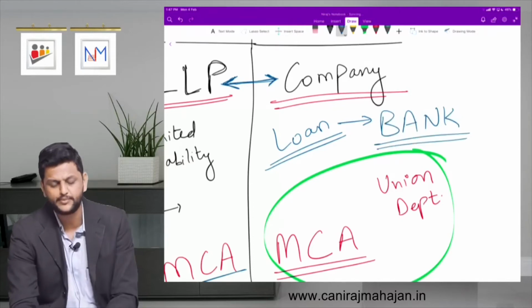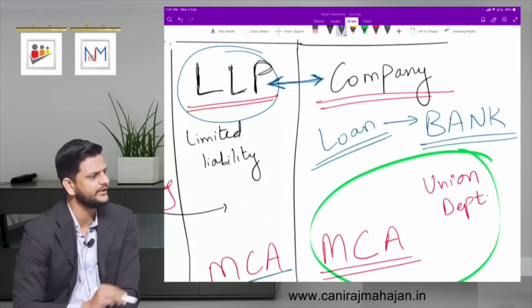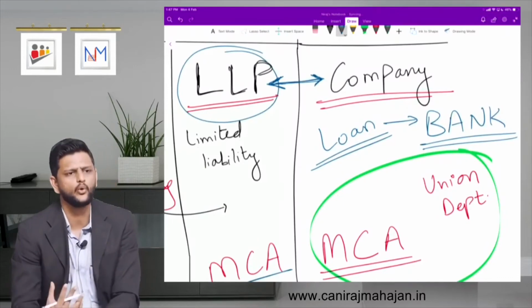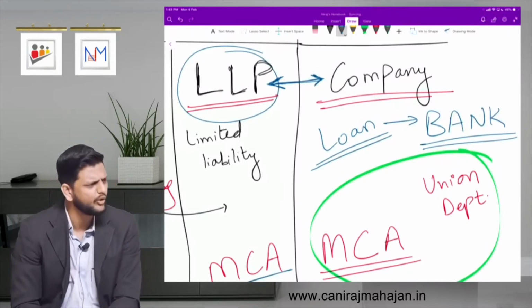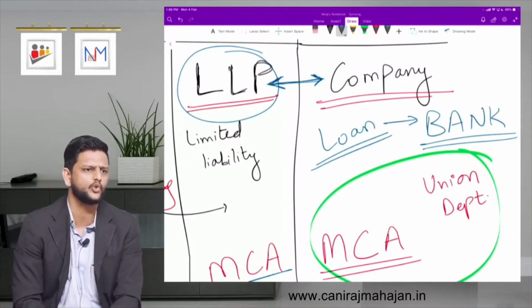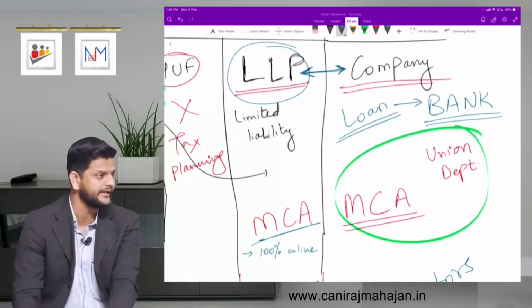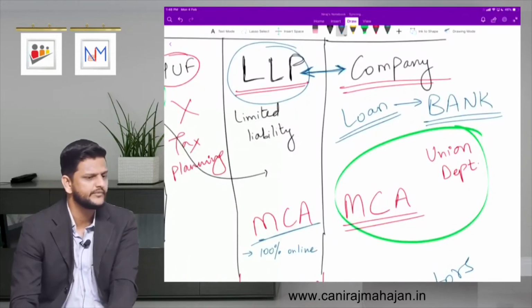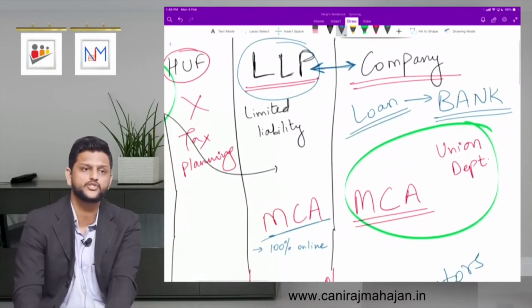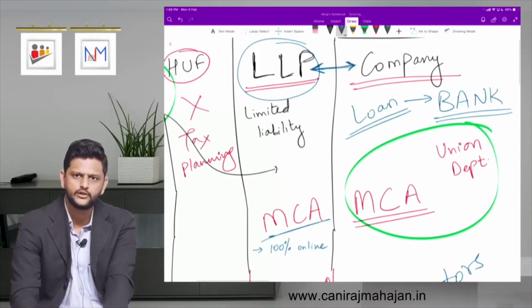Again, banks practically are not comfortable with LLP to give loans. If it is a company, they are more comfortable giving the loans. So that small advantage company has over LLP. Again, there are small acts here and there which recognize only company and not LLP. So company still has more and more advantage over the rest of your types of organizations. Understood till here? Fine.